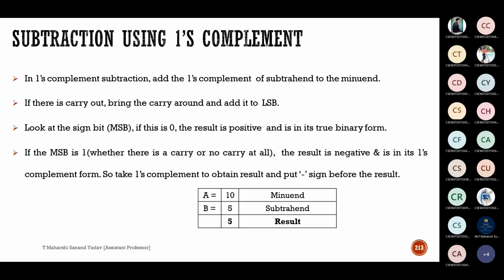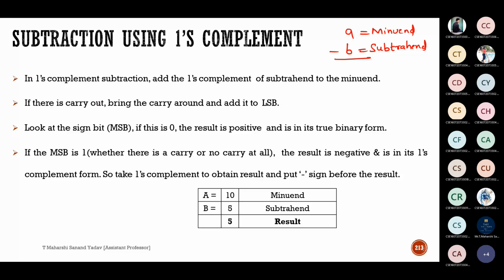Subtraction using ones complement. In ones complement subtraction, add the ones complement of the subtrahend to the minuend. If I take A minus B, which one is minuend and which one is subtrahend? A is minuend, B is subtrahend. So we need to take ones complement of the subtrahend and add it to the minuend.